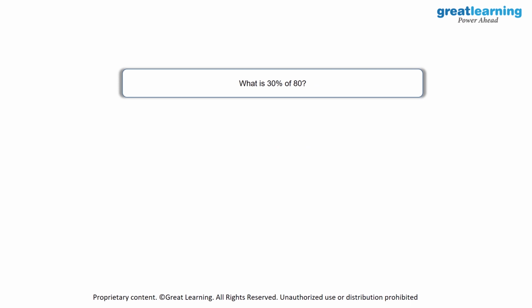So percentage, you can just consider it anything divided by 100. So what is percent? Here, cent would mean 100. So anything with respect to 100 is what is known as percentage. And over here, we are supposed to find out 30% of 80.